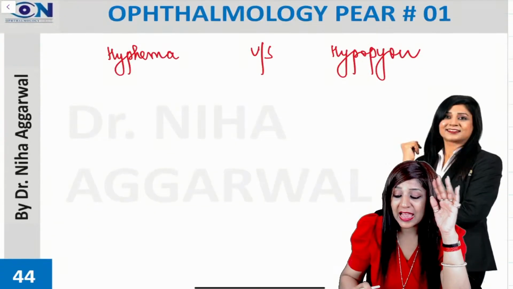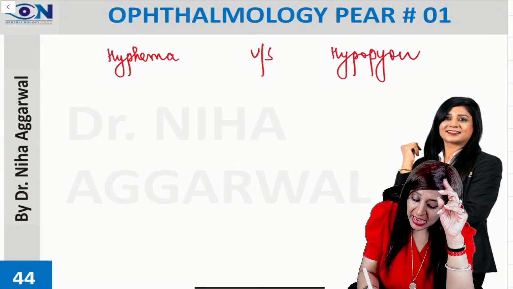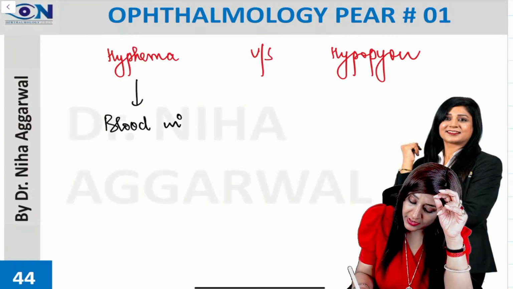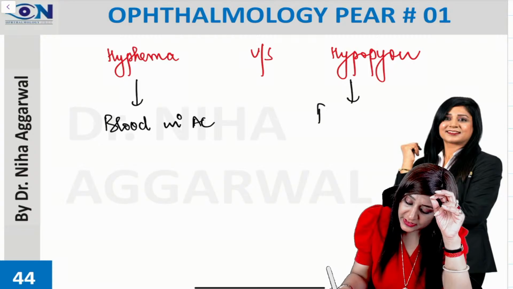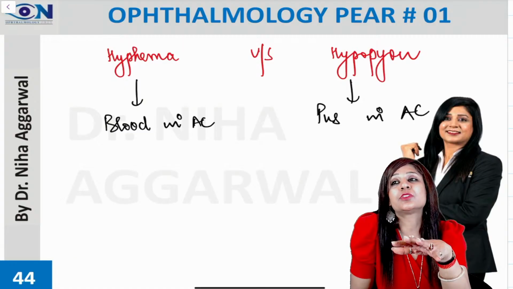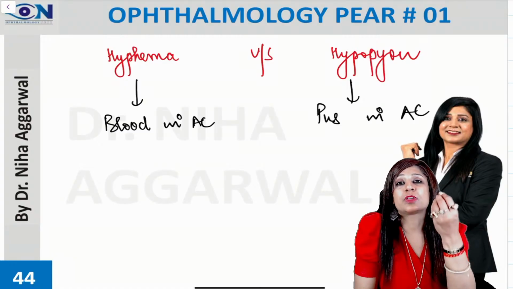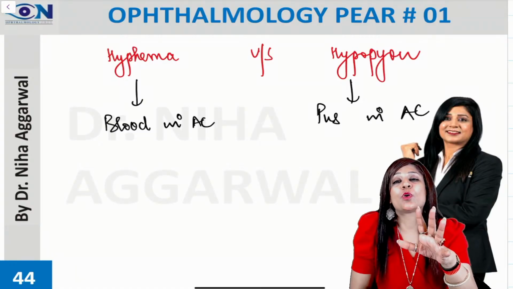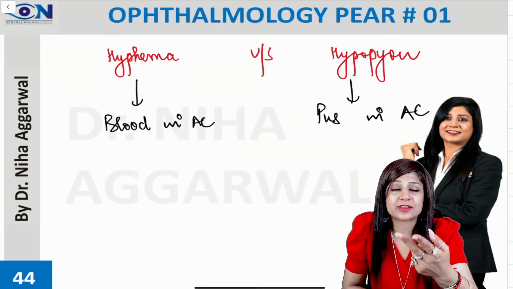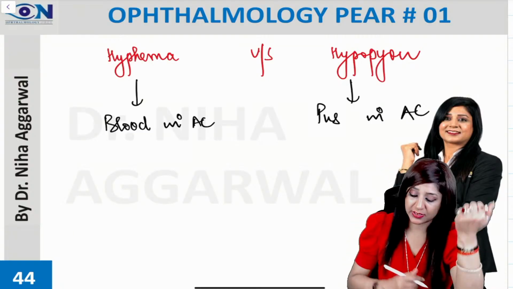Then we come to the hyphema and hypopyon. So hyphema, guys, is the blood in the anterior chamber, right? While hypopyon is the pus in the anterior chamber. So I have already discussed that the hyphema is occurring due to the blunt traumas, due to the rupture of major arterial circles. Hypopyons, bacterial keratitis, we have talked about the fungal keratitis and also the bacterial endophthalmitis.